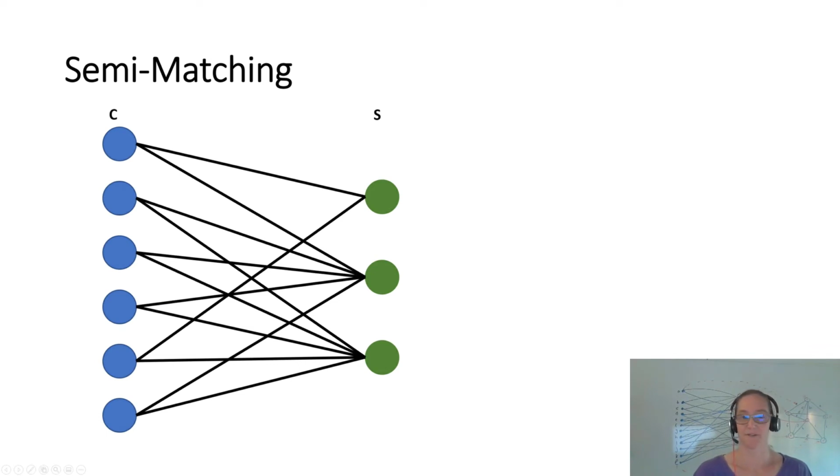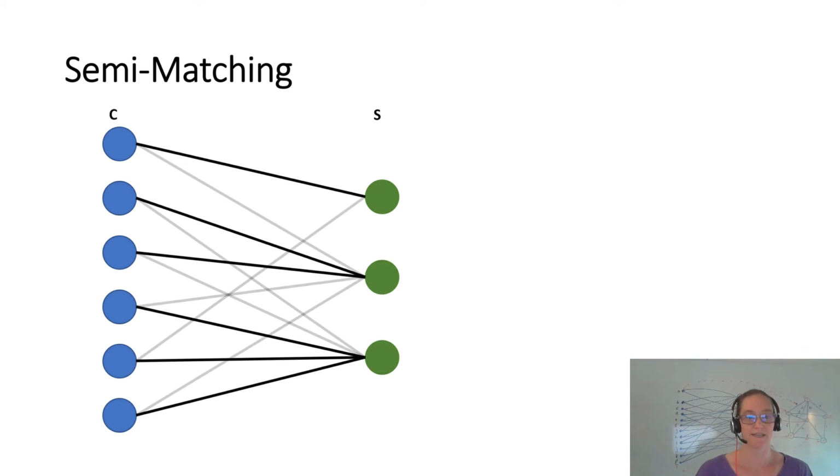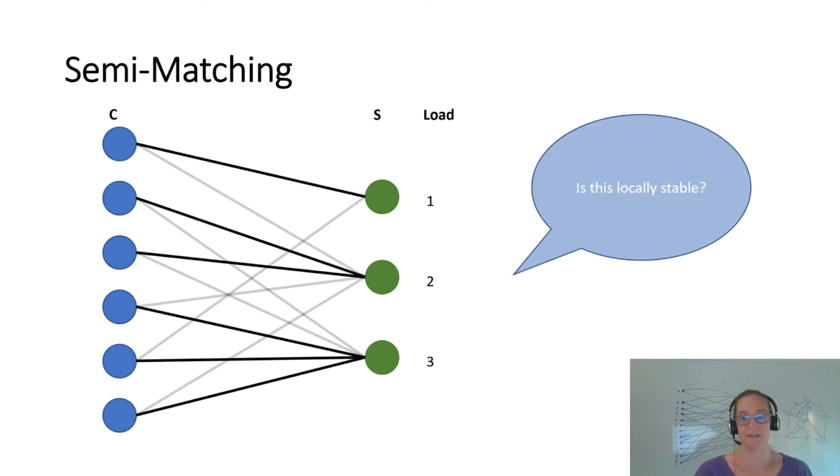Let's take a look at a concrete example. We have here the clients and the servers, and let's say the clients are assigned to the servers like that. Now you can see the load on the right-hand side, and we can ask, is this locally stable? And you can immediately see that it is not, because this node here is not happy. It is assigned to a node with load 3, and it could be assigned to this server with load 1.